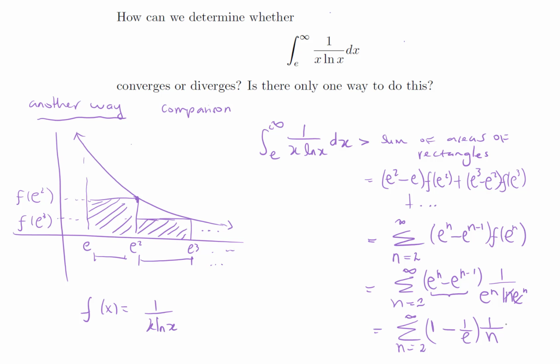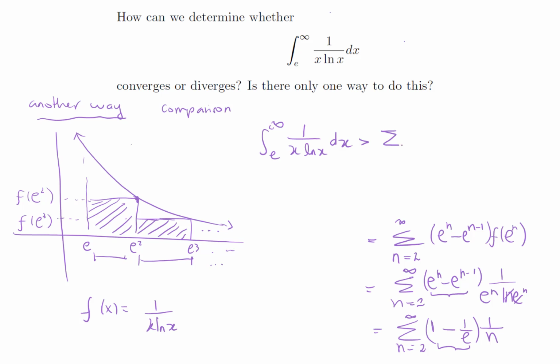So here we have that the integral we were given is greater than the summation from n equals 2 to infinity of a constant times 1 over n. So I'm going to erase this part to write what we found.